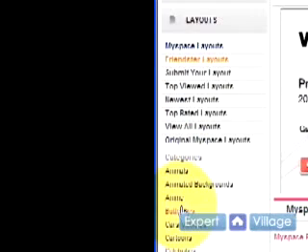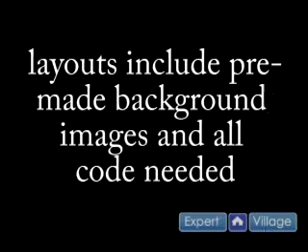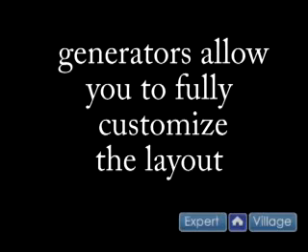Layouts. You can click on animals, animated backgrounds. There are all kinds of categories that they will provide background layouts for you to use. If you want to create your own custom layout, click on generator,